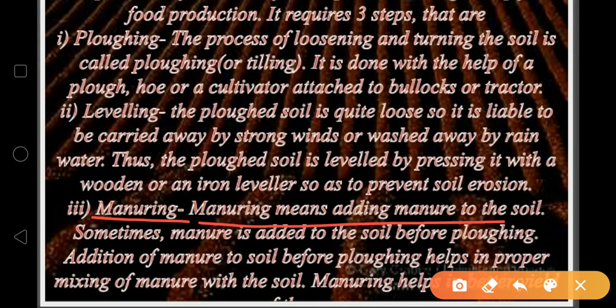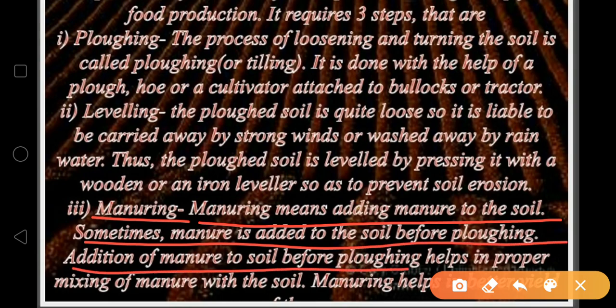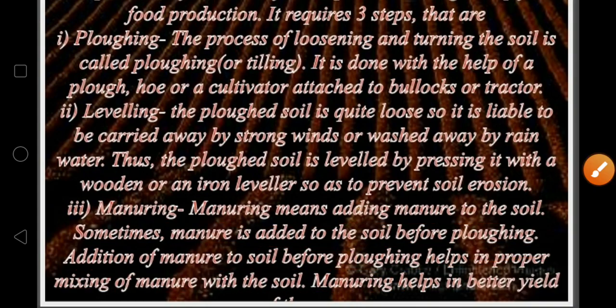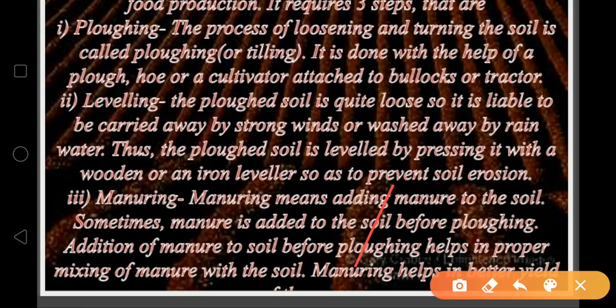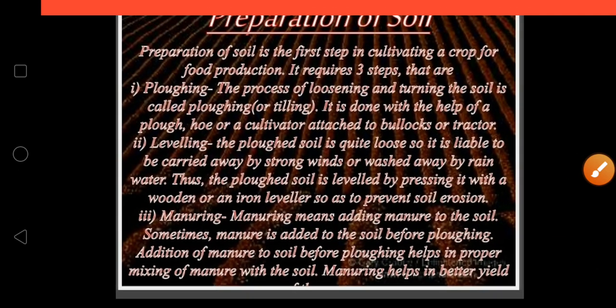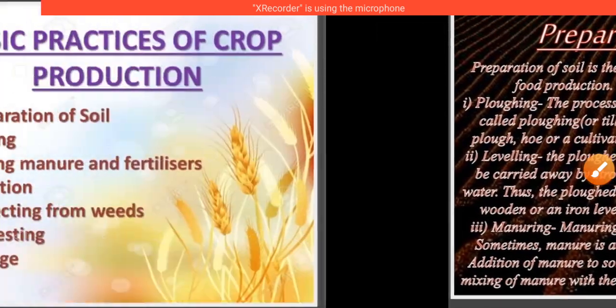Manuring means adding manure to the soil. Sometimes manure is added to the soil before plowing. Addition of manure to the soil before plowing helps in proper mixing. Manuring helps in better yield. If you add the manure, you will get a better yield of the crop. I hope you are clear about the preparation of the soil.